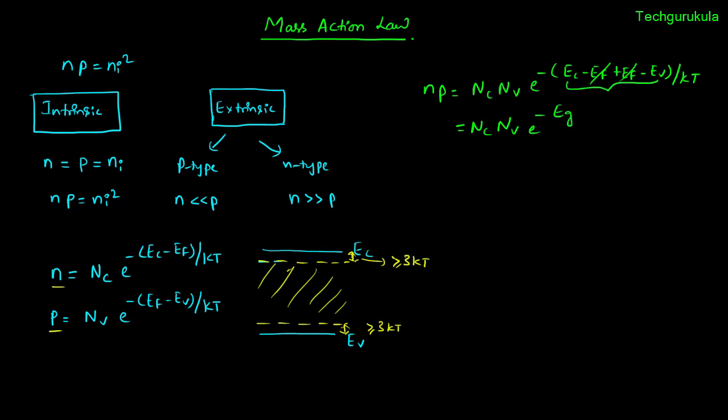So if we can represent this, Nc times Nv times e power minus of Ec minus Ev is actually the energy band gap, Eg. So we can show it here. This Ec minus Ev is actually the forbidden energy gap. So Eg over Kt. And of course, we did this derivation while finding the intrinsic carrier concentration, which means this equation still remains the same. And this equation in intrinsic semiconductor is actually equal to Ni square. So in extrinsic semiconductor, it should be exactly same. So this expression that N times P is Ni square is still valid. And this is called mass action law.